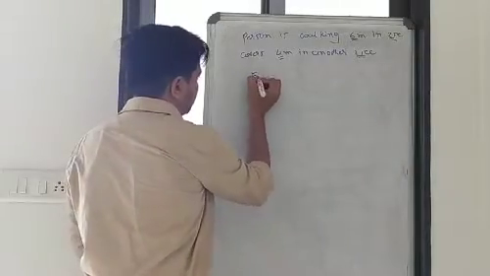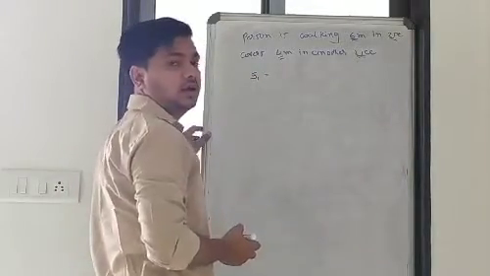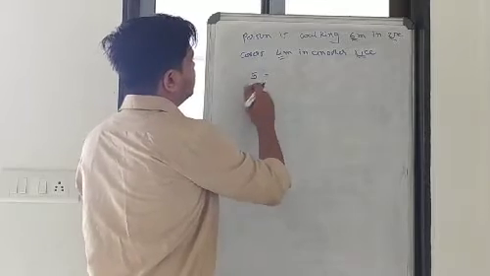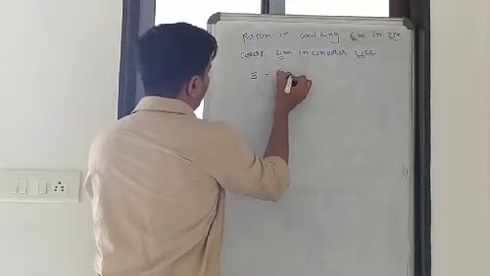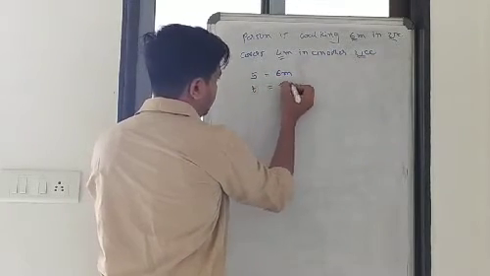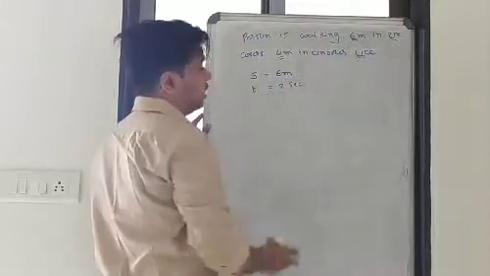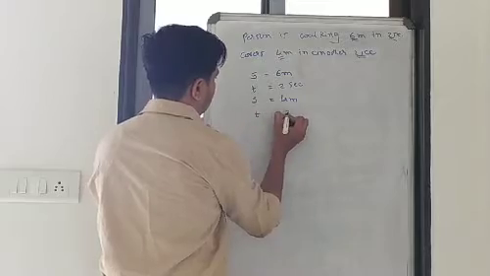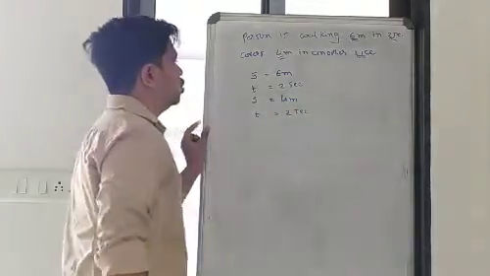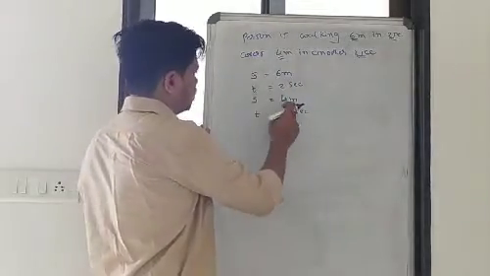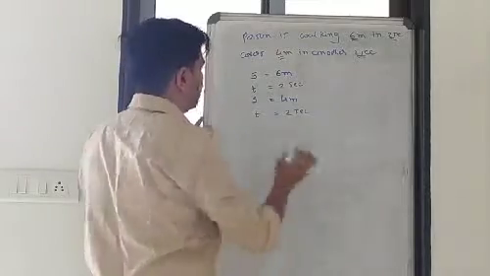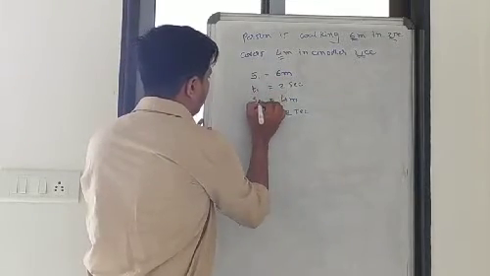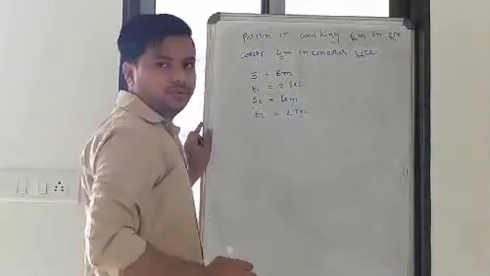For that, first of all you have to write down the distance. What is the distance? That is 6 meter. And what is the time for it? It is 2 seconds. It goes another 4 meter in 2 seconds. So S1 is 6 meter, S2 is 4 meter. It's not possible to write both as S. So S1, T1, S2, T2.